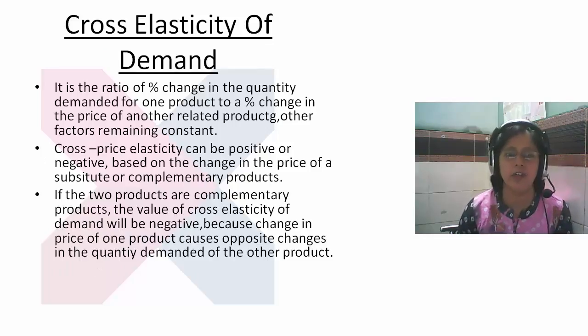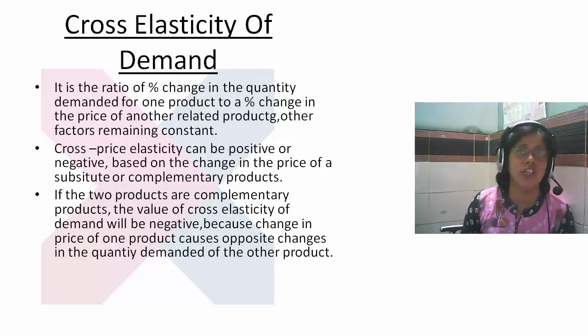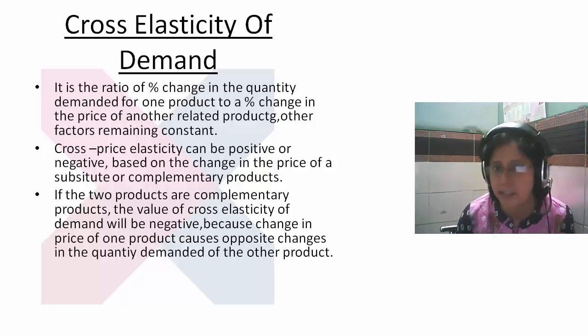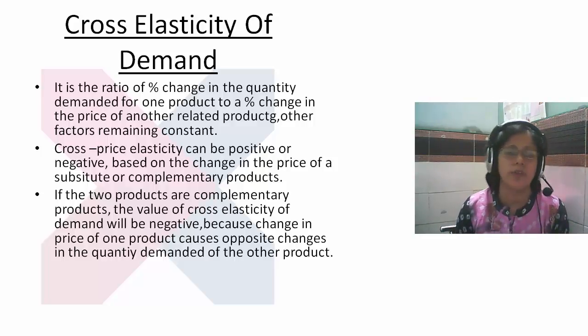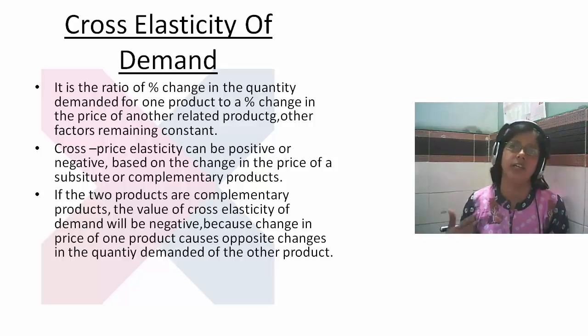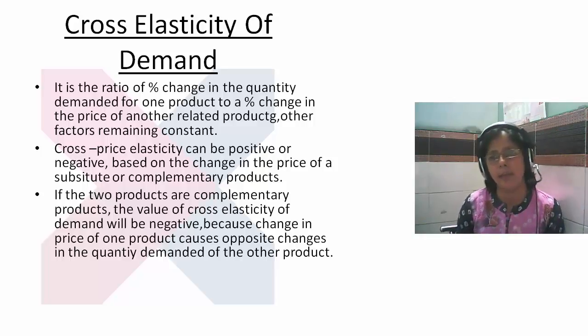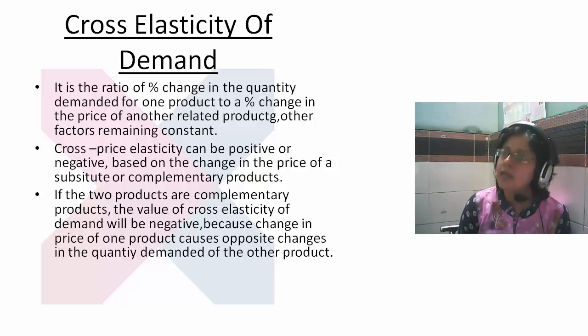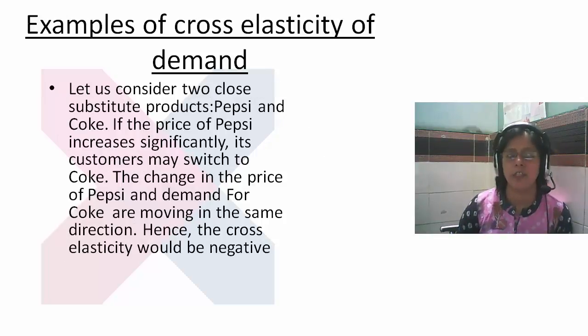And the next thing we are going to study is the cross elasticity of demand. The cross elasticity of demand means the ratio of the percentage change in the quantity demanded for one product to the percentage change in the price of another related product. We're studying the cross elasticity by using an example of Coke and Pepsi. See, if the price of Pepsi substantially increases, people switch over to Coke, and they can easily buy Coke.